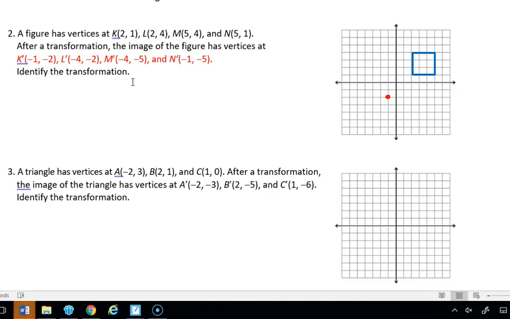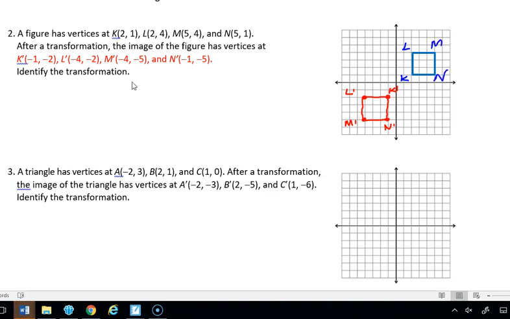1, 2, 3, 4. 1, 2. Right there. So this is my L prime. This was my K prime. Then we've got M, which is negative 4, negative 5, which was M prime here. And then N prime is here at negative 1, negative 5. So this is our new square because it's 3 by 3. And I'm going to go ahead and label these points up here too because I think it'll help you all to see. This was our K, this was our L, this was our M, and this was our N.